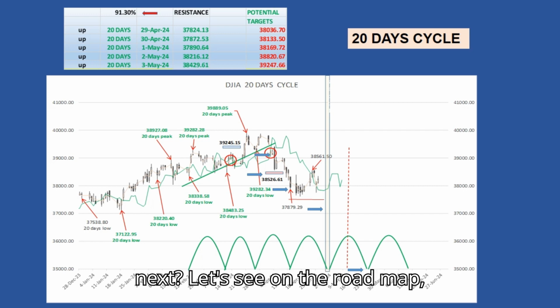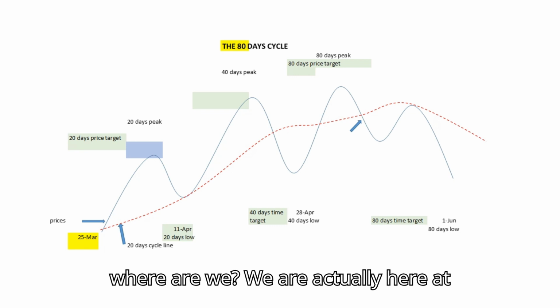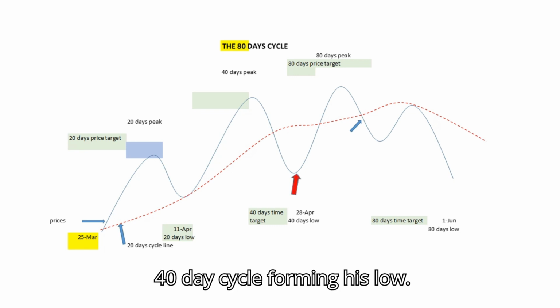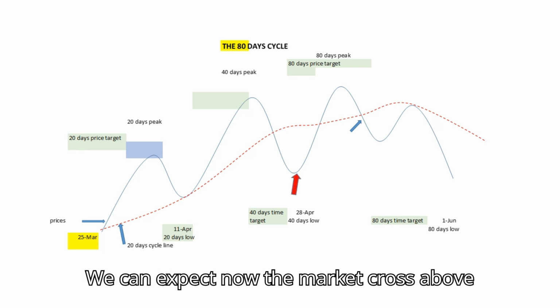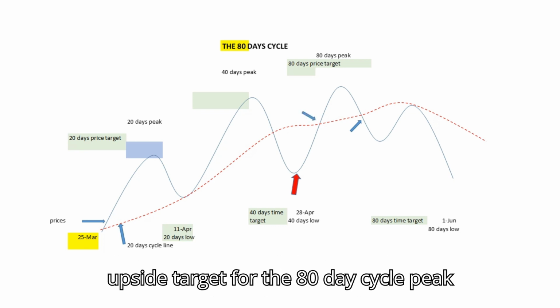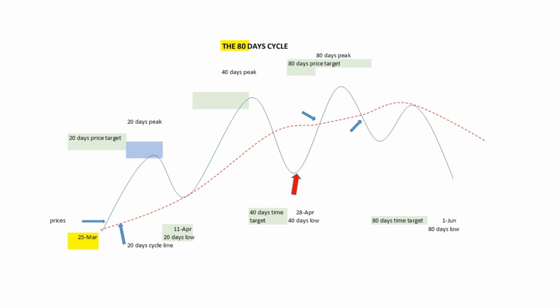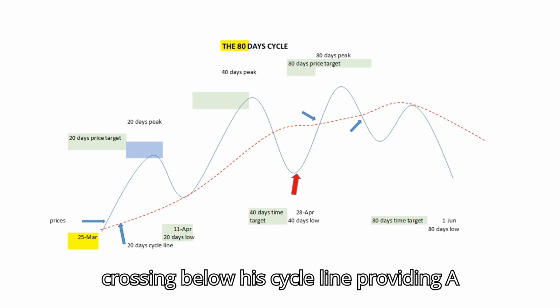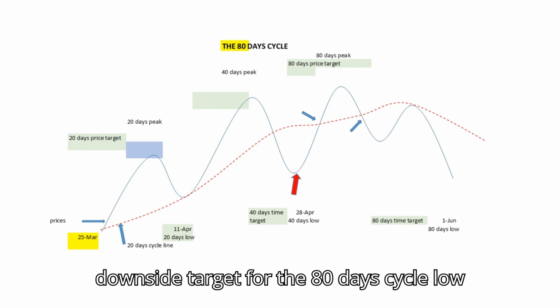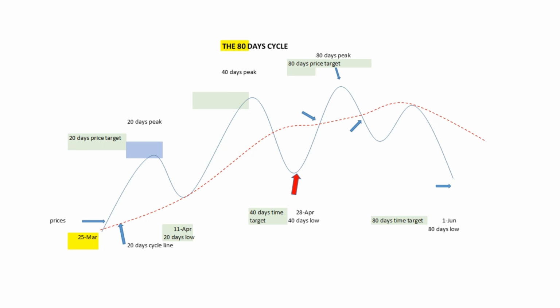What's next? Let's see on the roadmap. Where are we? We are actually here at the 40-day cycle forming its low. We can expect now the market to cross above its 20-day cycle line, providing an upside target for the 80-day cycle peak around May 17th or before. Then we will expect a new decline, crossing below its cycle line, providing a downside target for the 80-day cycle low around May 31st or June 1st.